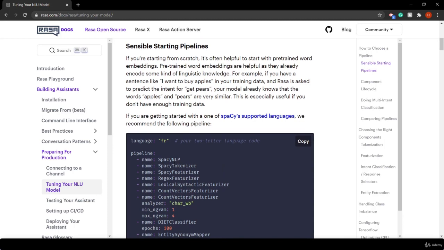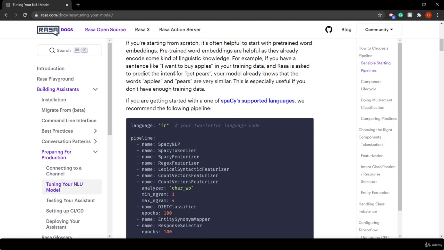Let's take an example: in the training dataset you specify a text, I want to buy apples, but at the time of testing you give a text which is, I want to buy pears. Now this text goes through the word-to-vec model, and the word-to-vec model says, hey, this pears is more related to apples, meaning your test text is more related to this sentence, and it will help you a lot while classifying the intent.